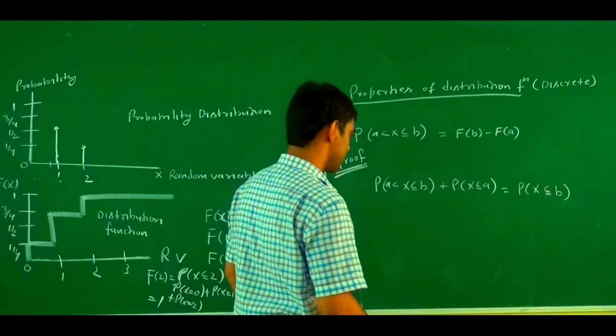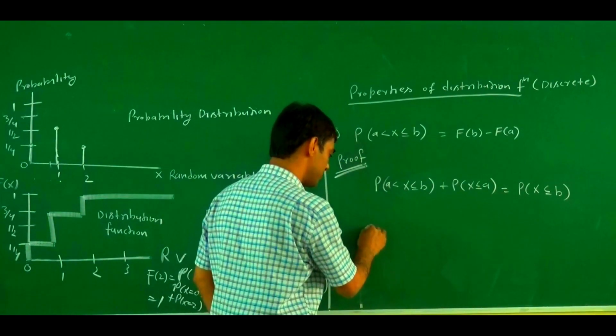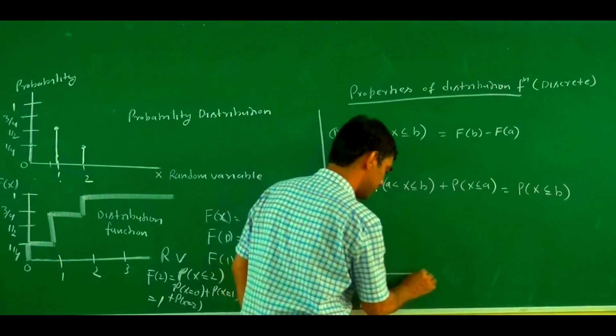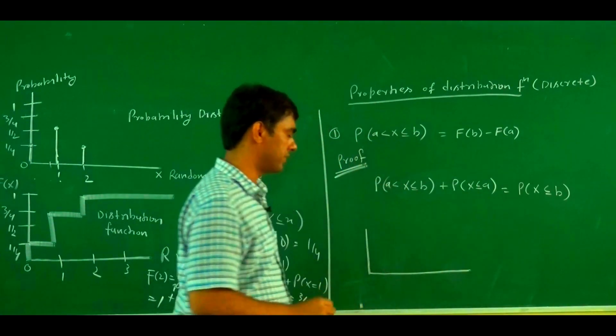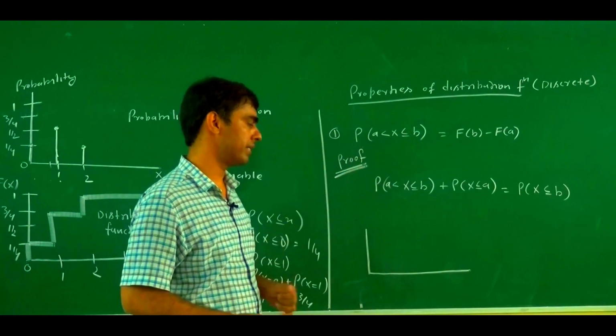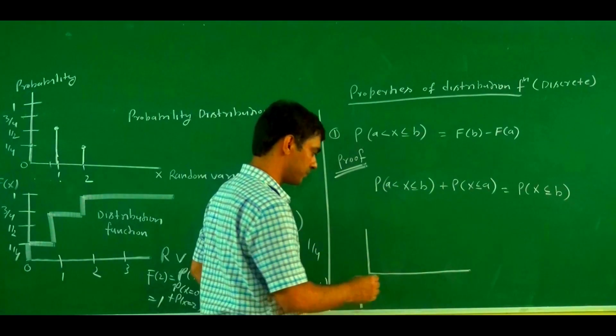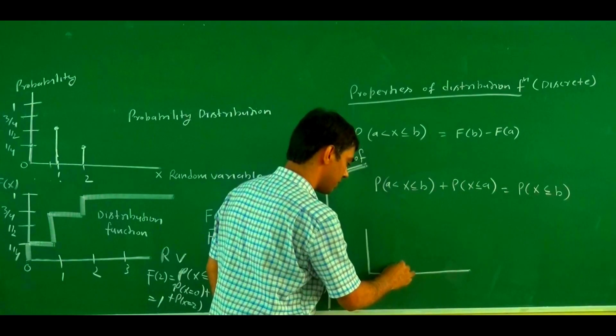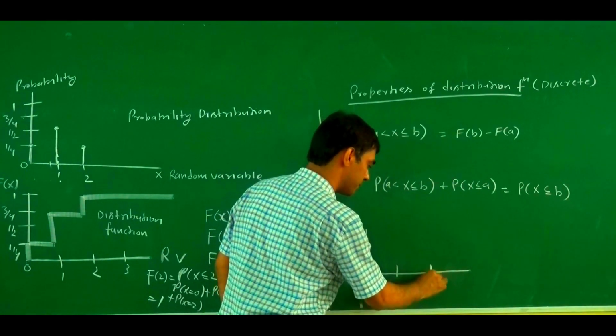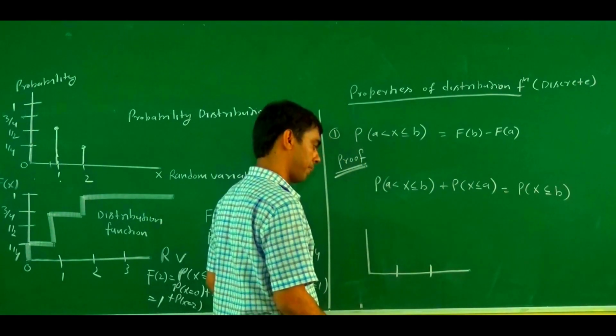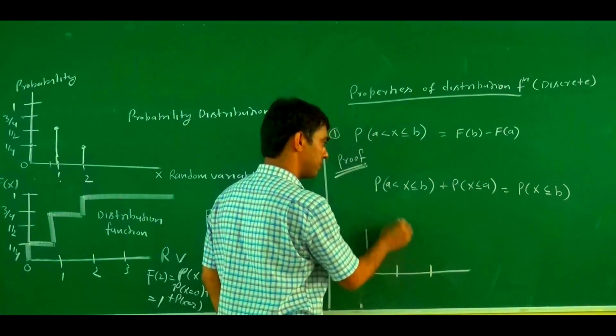So now we try to correlate this concept with the figure. This is the probability between a and b.